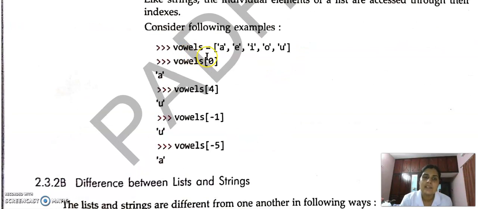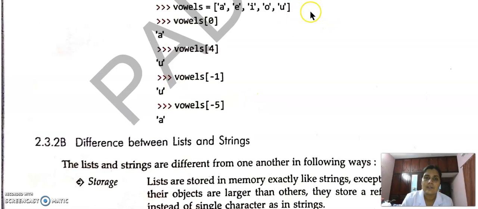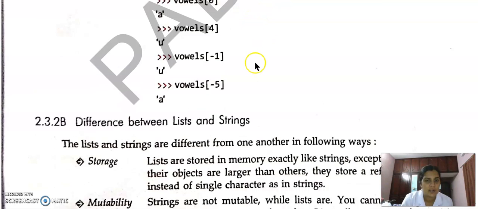Accessing individual elements is the same as that of string. Vowels equal to A, E, I, O, U is the list. Then vowels of 0 equal to A. Vowels of 4 equal to U, with indexes 0, 1, 2, 3, 4. Vowels of minus 1 means the index starts from the last element, so U. Vowels of minus 5 means A: minus 1, minus 2, minus 3, minus 4, minus 5.